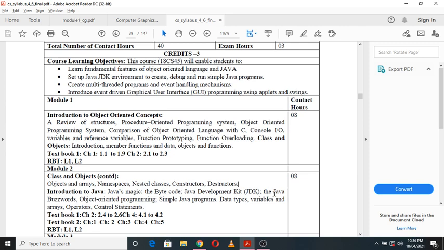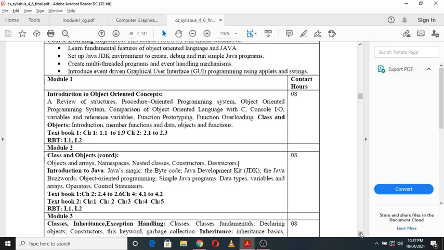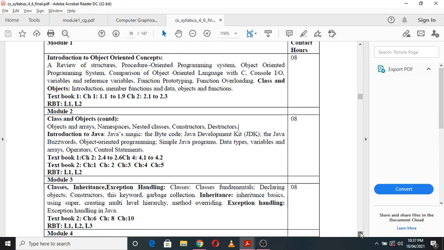So these are also object-oriented programs, right? Then come Java buzzwords, then object-oriented programming. Here you are going to study simple Java programs, then Java data types, then Java variables, then Java arrays, operators, and control statements in Java. So this is about module 2, that is the introductory part of Java.